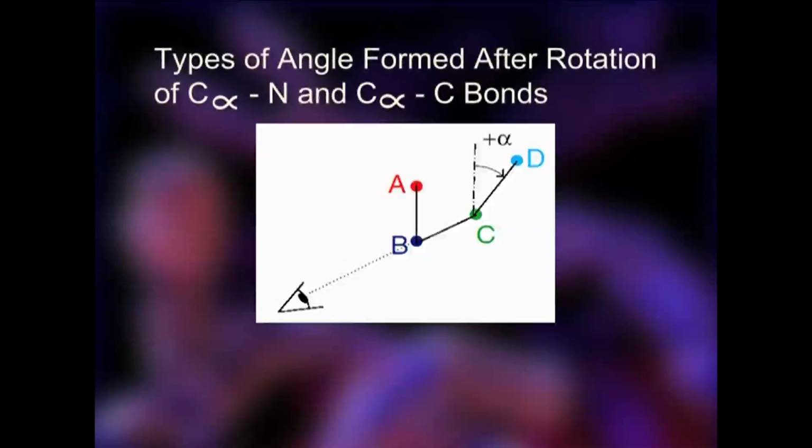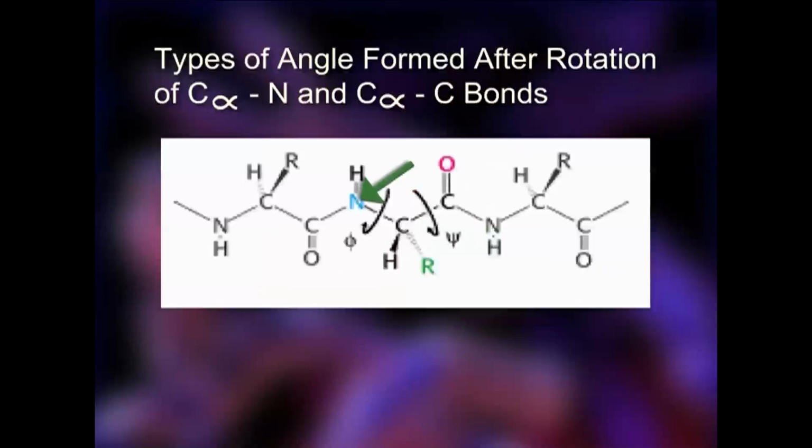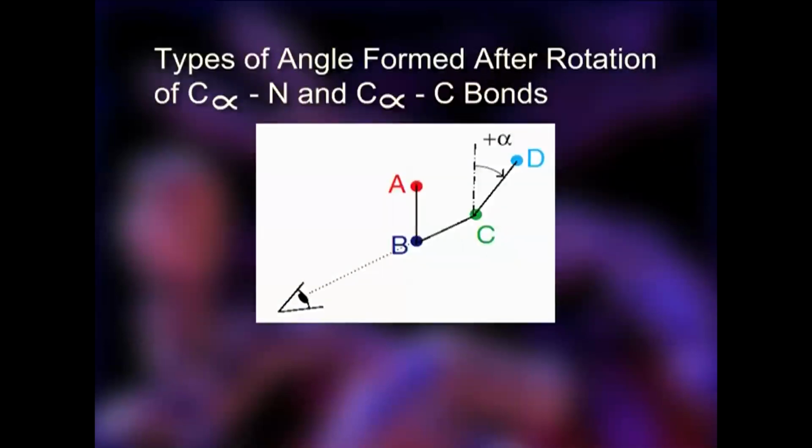Suppose the C alpha is in one plane and the N is in another plane, and this bond can rotate. So the N and C alpha are not in the same plane anymore after rotation. If the plane of the nitrogen is superimposed on the plane of the C alpha carbon, an angle is formed, plus alpha if the rotation is clockwise, and we call it omega.